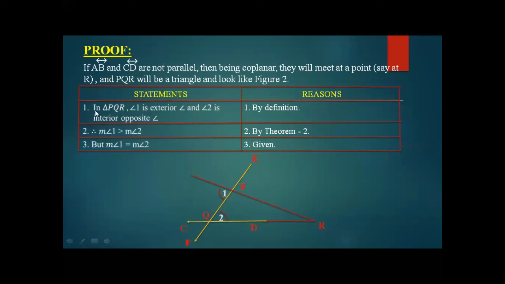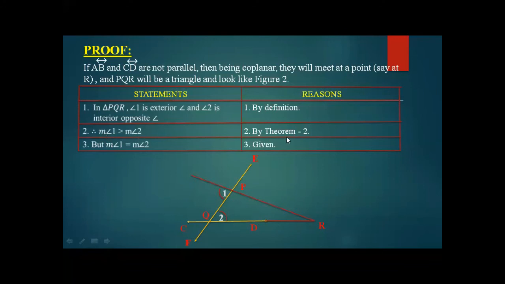The statement says that in triangle PQR, angle 1 is exterior, as you are already aware, and angle 2 is the interior opposite angle. The exterior angle is 1 and the interior opposite angle is 2 by definition. So angle 1 is greater than angle 2. How do we know that?